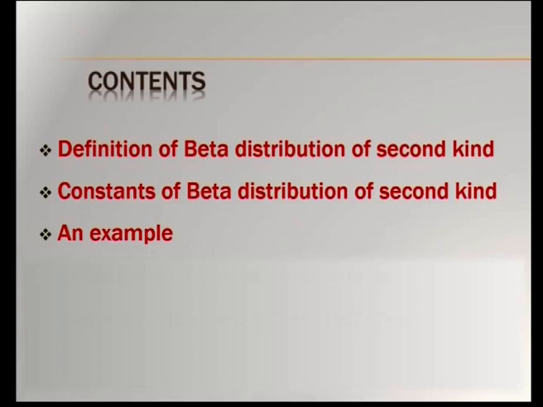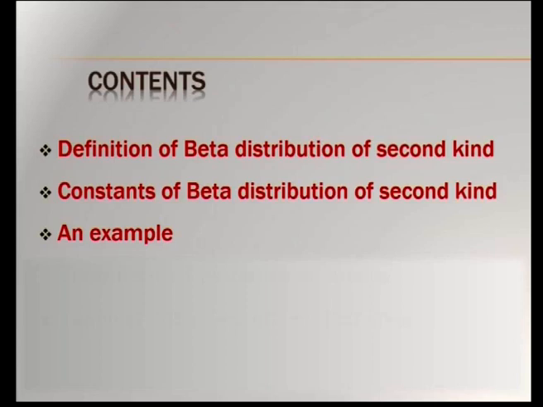Earlier we have seen beta distribution of first kind. As already discussed, based on the beta function being represented in two formats, one for a specified interval 0 to 1 and another for the infinite interval 0 to infinity, we have two distributions in beta, that is beta distribution of first kind and beta distribution of second kind.